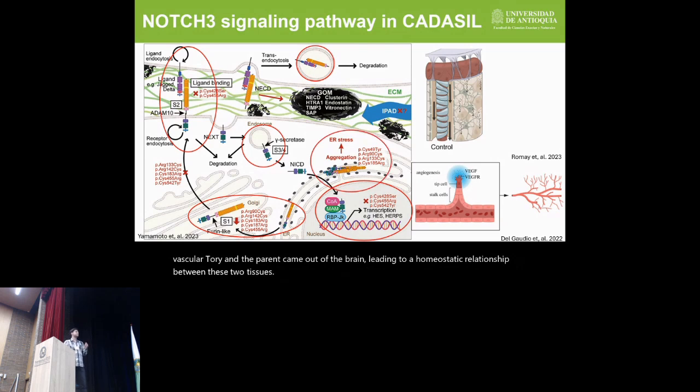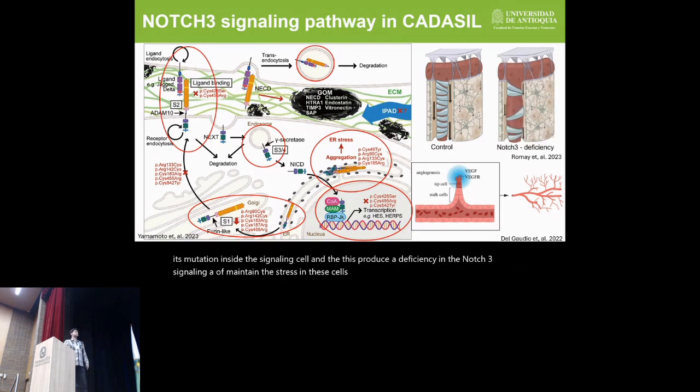But in the CADASIL environment, there is an aggregation of this Notch3 protein because of its mutation inside the signaling cell, and this produces a deficiency in the Notch3 signaling, augmenting the stress in these cells, leading to apoptosis. And in this Notch3 deficiency environment, there are loss of these vascular cell types and an accumulation of waste products in the parenchyma of the brain.